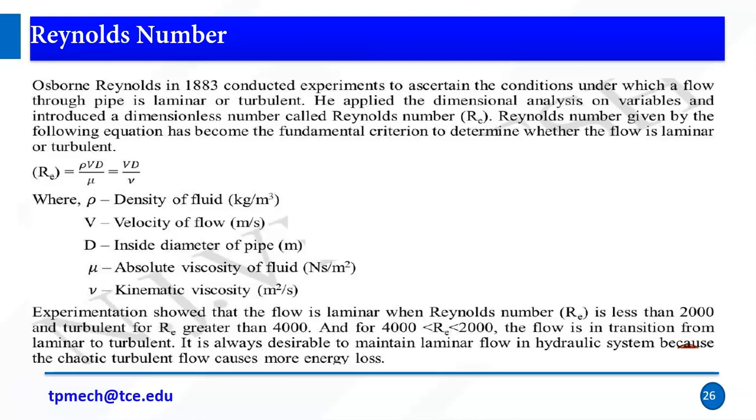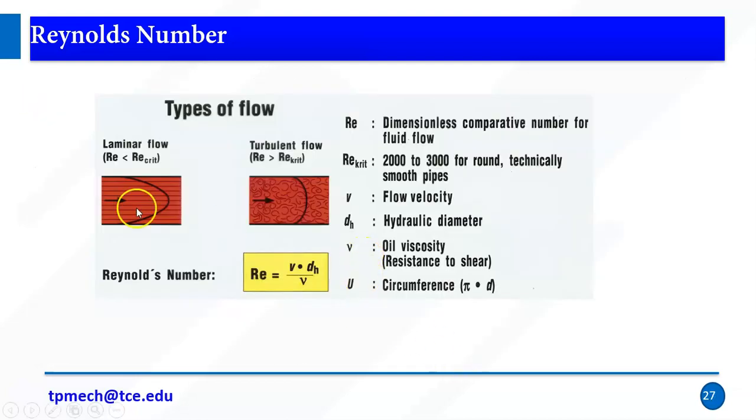If the Reynolds number is less than 2000, then we say it's laminar. If the Reynolds number is more than 4000, then we say it's turbulent flow. If the Reynolds number is between 2000 and 4000, then it's a transition from laminar to turbulent stage, right? So this is laminar flow and turbulent flow.